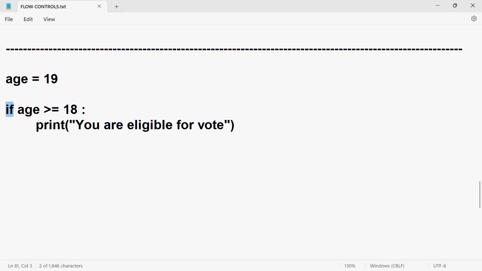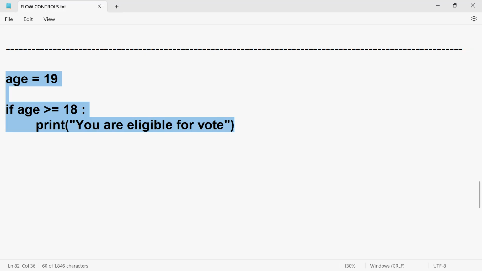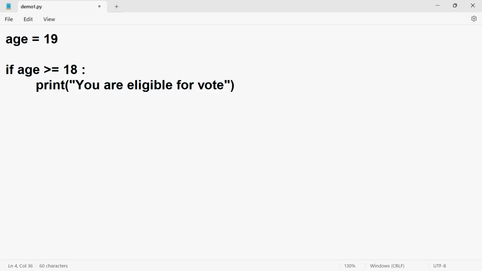By using this, we can create a simple condition. The condition is age is greater than or equal to 18. This whole thing is called a condition. If keyword follows one condition, then the colon symbol is mandatory. If we do not provide the colon symbol, we are going to get a syntax error. Do you want to see?